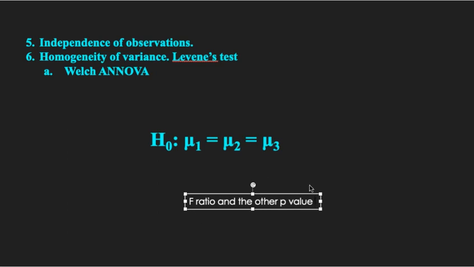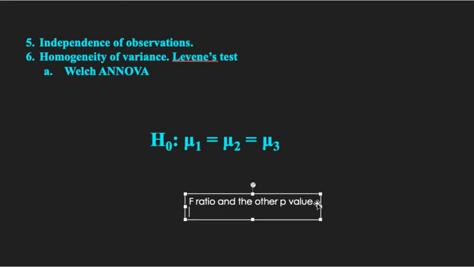So how are we going to decide acceptance or rejection of the mean of the groups, within the groups, or among the groups? If the p value associated with the F ratio is smaller than 0.05, then H naught is rejected.